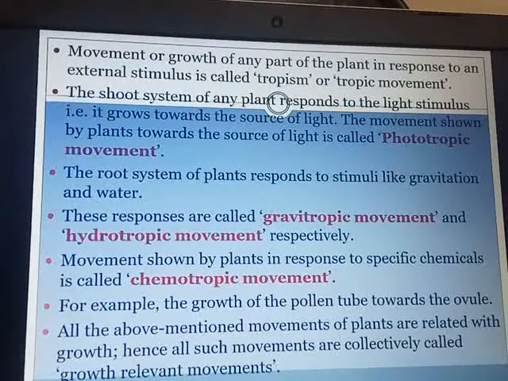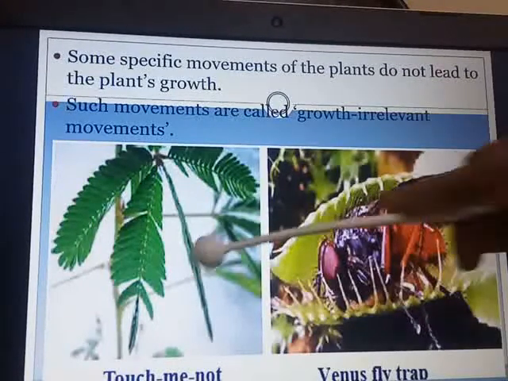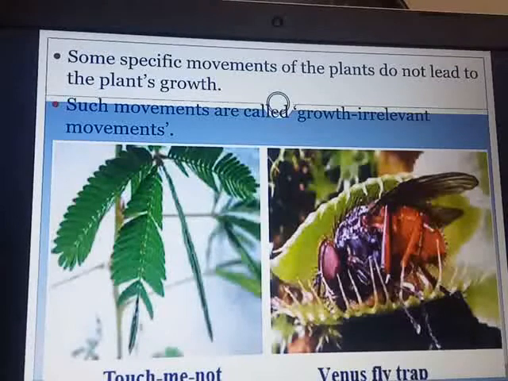Now we are going to see what we mean by growth irrelevant movement. Here you can take an example of touch me not plant or mimosa leaves. If you touch them, what happens? The entire leaflet closes. It does not close only at the point where it has been touched. From this what can we infer?